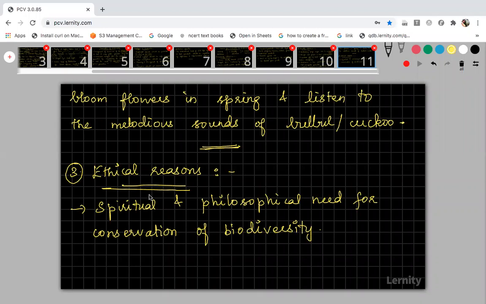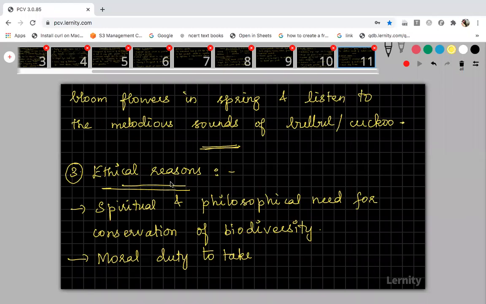This ethical reason is purely based on morals. It is our moral duty. In your smaller classes, you had one subject, right? Moral science. What do you study in moral science? How to protect nature, how to respect nature. You study everything: how to respect elders, how to be disciplined, how to be polite to others, all those things.